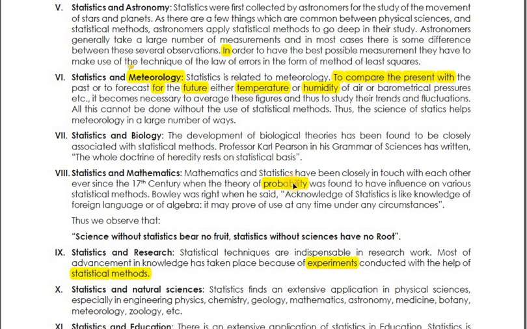So actually probability theory is there in maths, but it is applied in statistics also. So nowadays we cannot separate these two things, math and stats. These two things should go together. See, here one sentence they have written: science without statistics bears no fruit, and statistics without science has no root. So, as I said, they go together. We cannot separate them from each other.